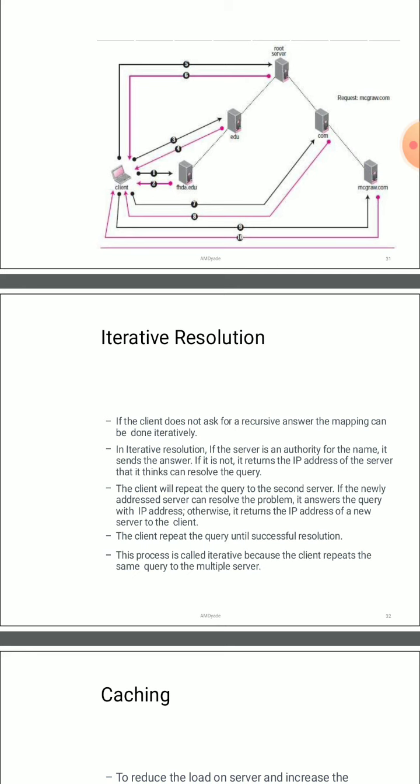If the newly addressed server can resolve the query, it answers with an IP address. Otherwise, it returns the IP address of a new server to the client. The client repeats this query until successful resolution. The process is called iterative because the client repeats the same query to multiple servers.